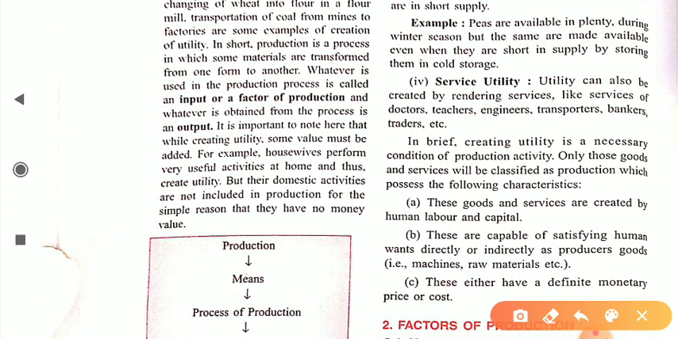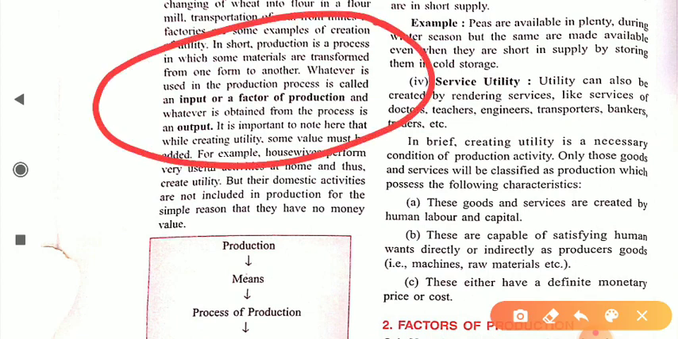Dear student, in short, production is a process in which some materials are transformed from one form to another. Whatever is used in the production process is called input and factor of production. So keep in mind that whatever goods you use in the production process as raw material are simply known as input or factor of production. And whatever is obtained from the process is known as output.